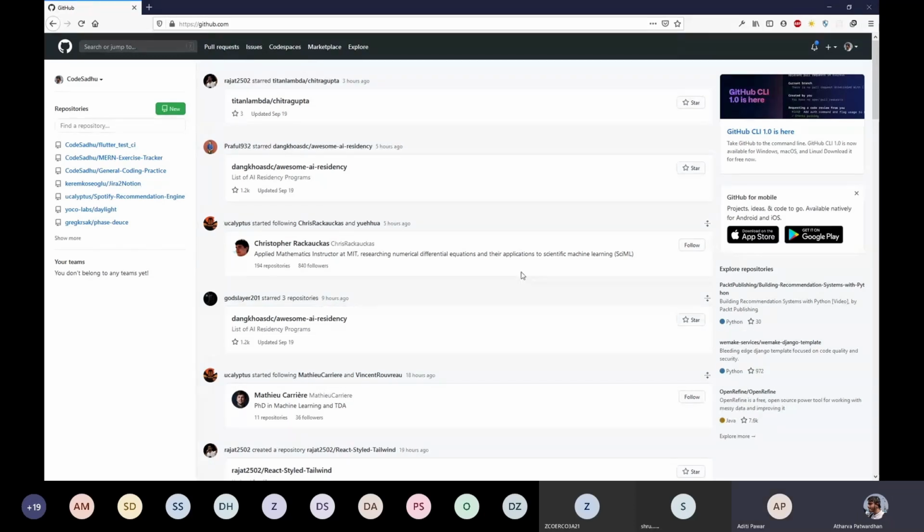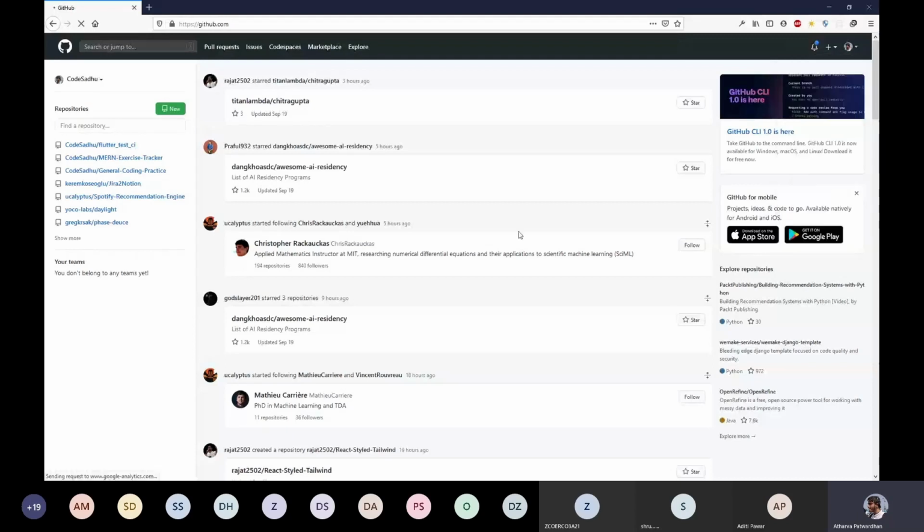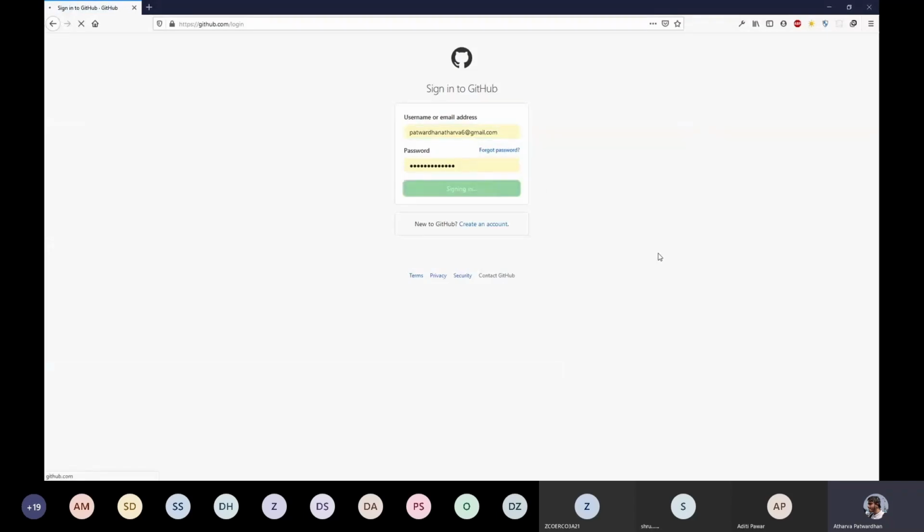Okay, cool. So this is the GitHub dashboard. Let me just log out so you can see what it looks like when you don't have an account. This is the URL github.com, and this is what we are talking about right now. You can just sign up. It's a simple sign up form. You have to choose a username, email, and password, and just sign in using that. So I'm signing in right now.